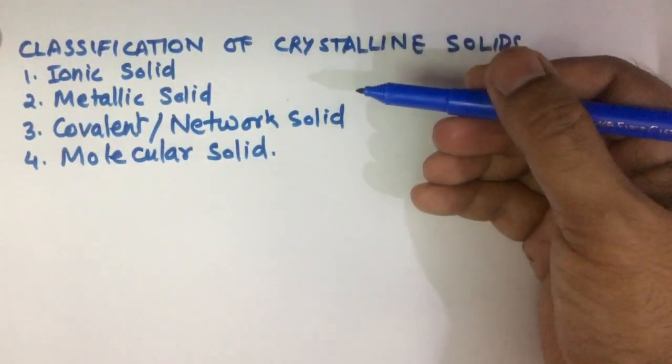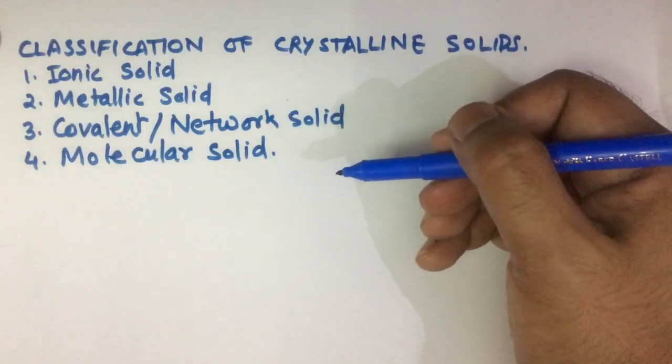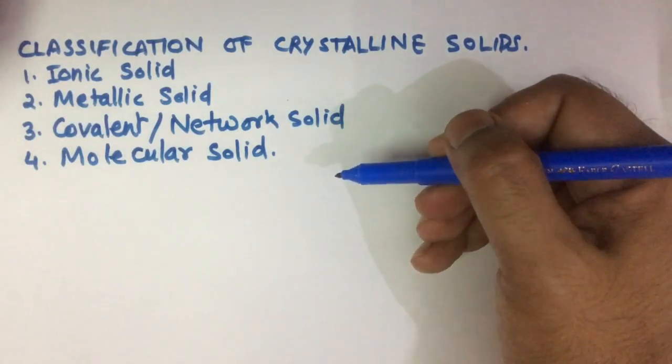Ionic solid, metallic solid, covalent solid and molecular solid. We will study each of these solids one by one.